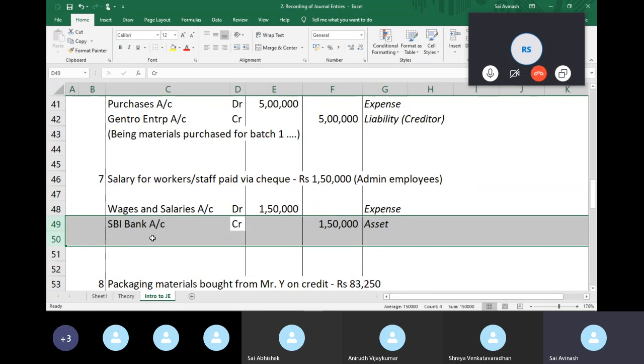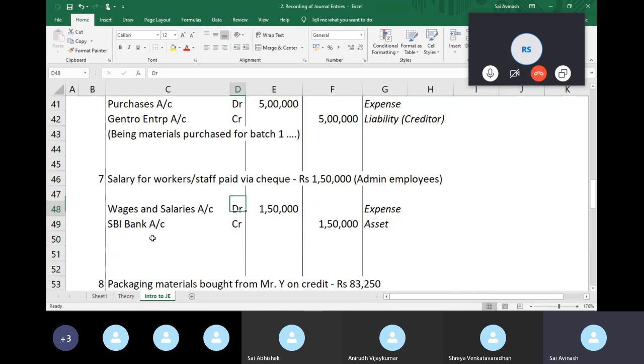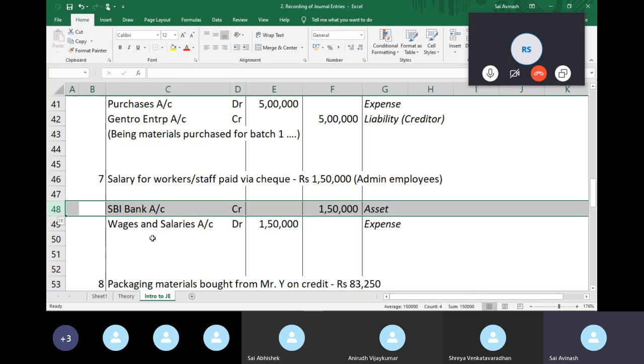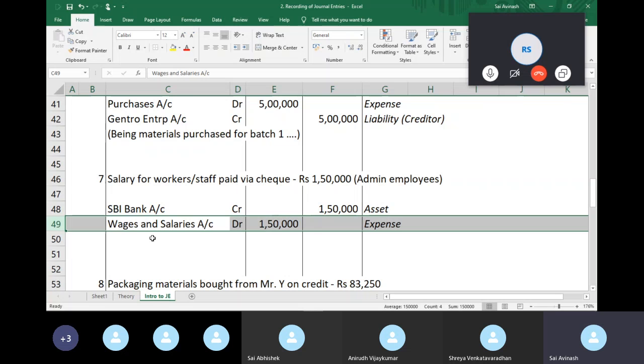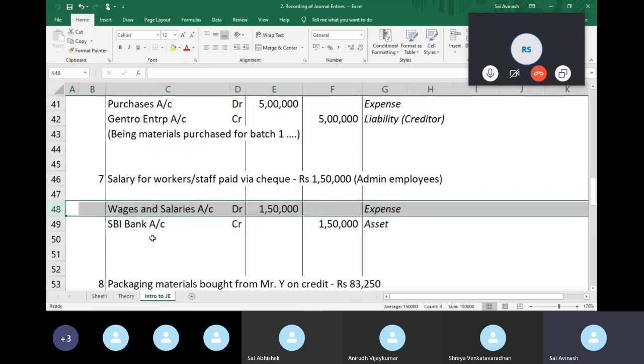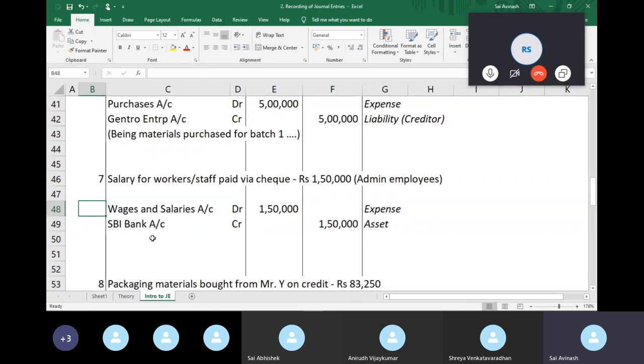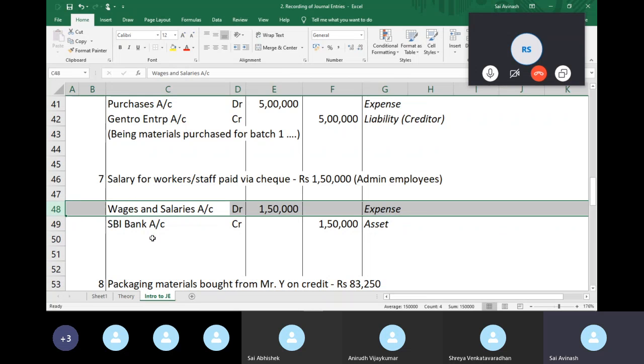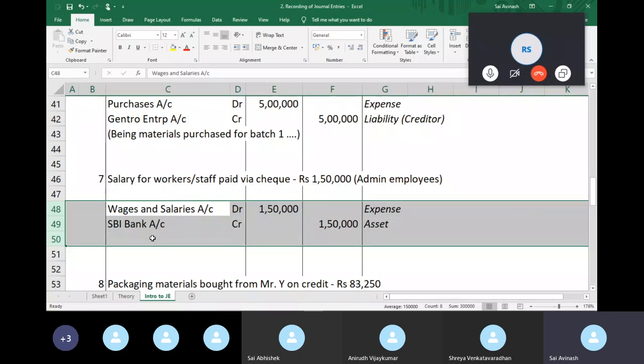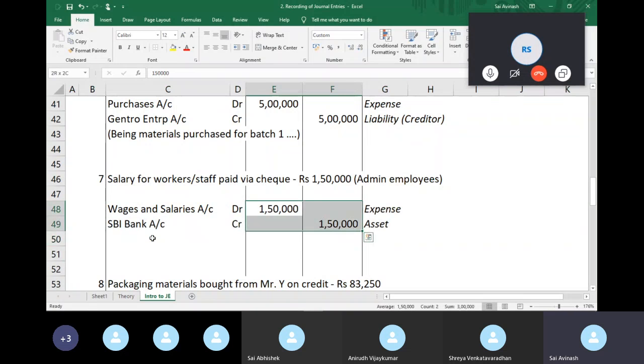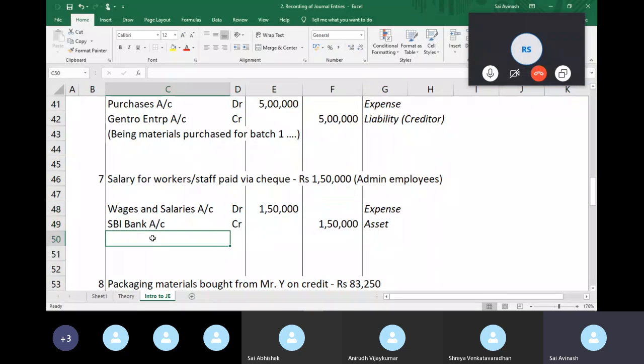The thing is, it's not wrong to say I write something like this because the instruction is clear. I want to credit SBI Bank and I want to debit salaries and wages. So there's a very specific format here, and to not hurt that format, we are going ahead with debits first, credits later, right? So say for example, you have 5 accounts that are involved and there are 3 accounts which are debited. You'll mention the first 3 accounts and debit them and then credit the rest. And remember, your transaction should always tally, okay? And paid salary for first quarter.